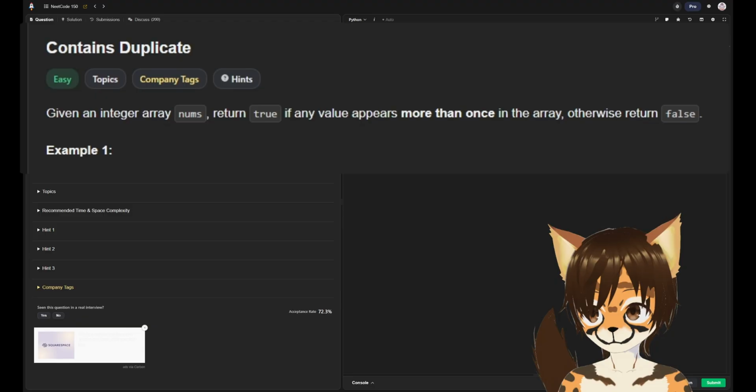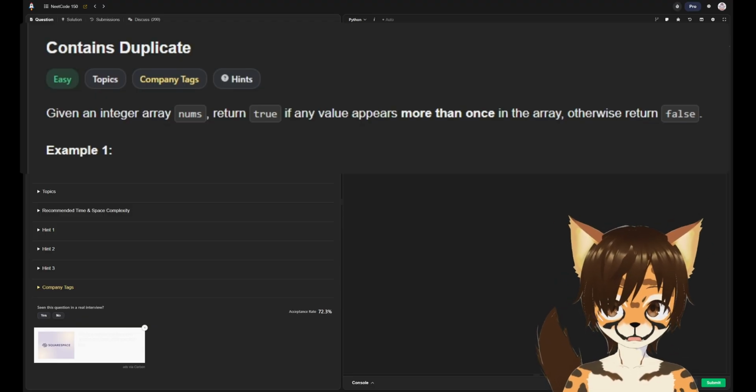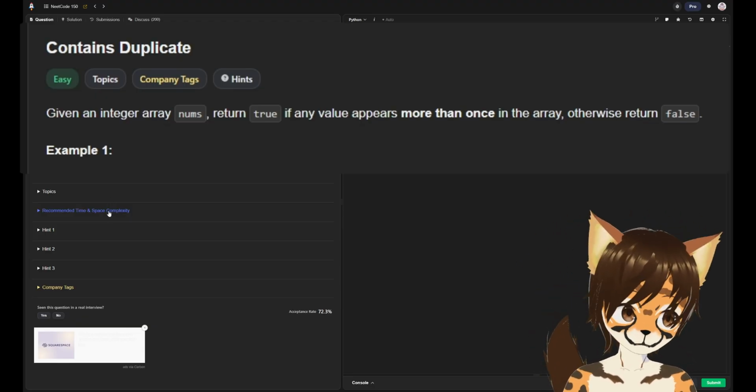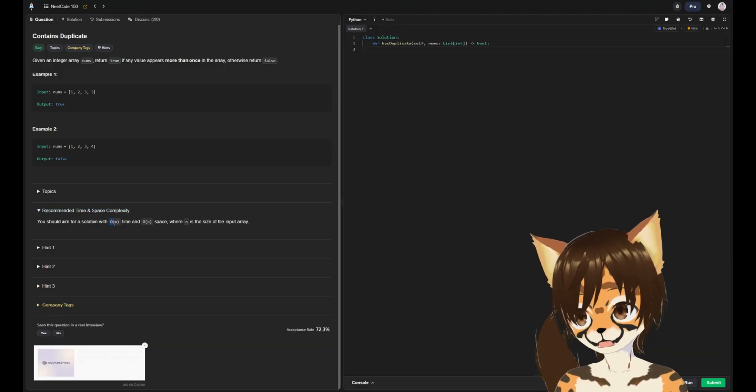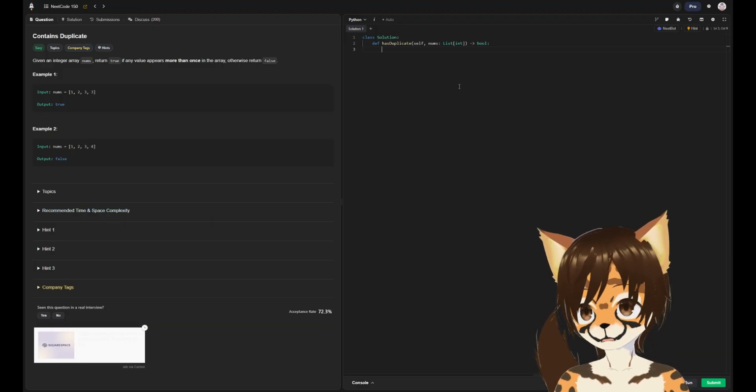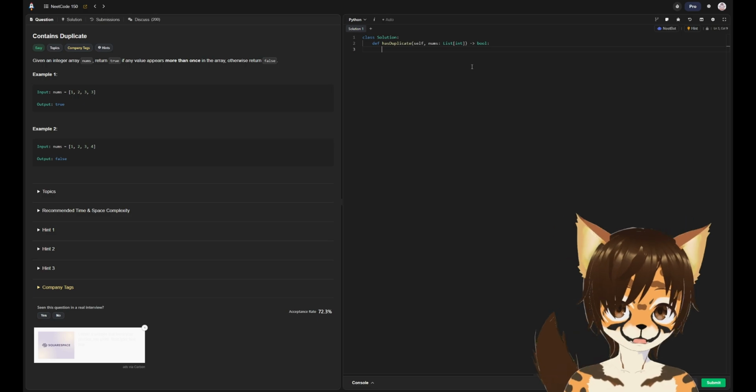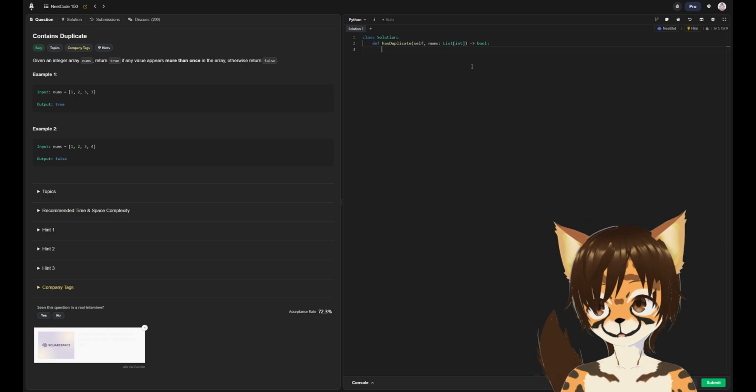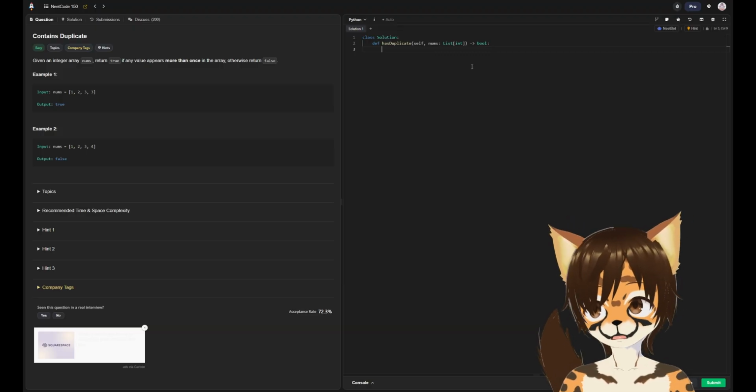This looks really easy to brute force. I'm sure there's some space and time complexity stuff that makes it infinitely better than what I'm going to do. But I'm thinking of an O(n^2) runtime. It's just going to be a double loop, and it's going to look through every element in the array and compare it to every other element in the array.